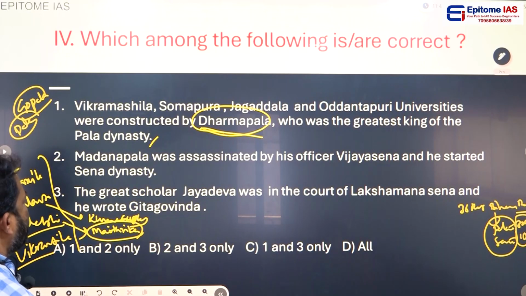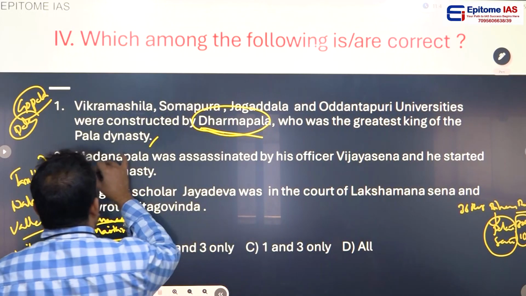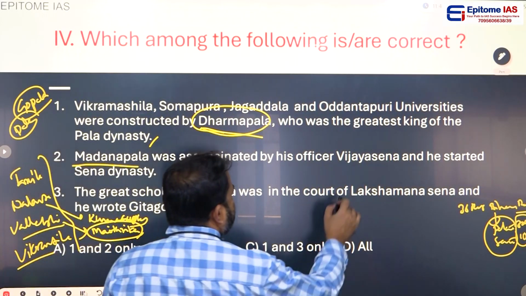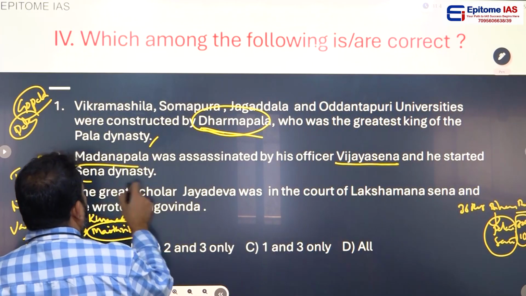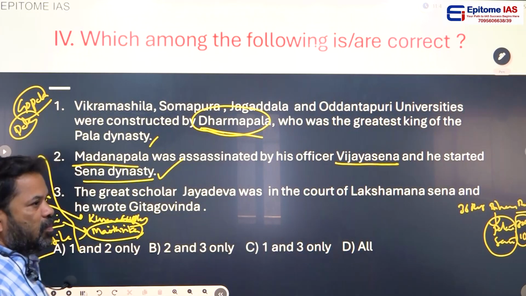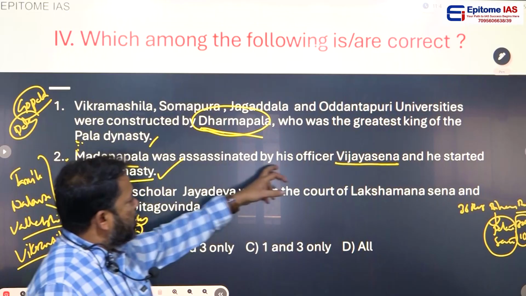He constructed many educational institutions, but mostly these universities are very famous. Madanapala, the last ruler of the Pala dynasty, was assassinated by his officer Vijayasena, and he started the Sena dynasty. Right statement. So Madanapala was the last ruler of the Pala dynasty, and he was assassinated by his officer.